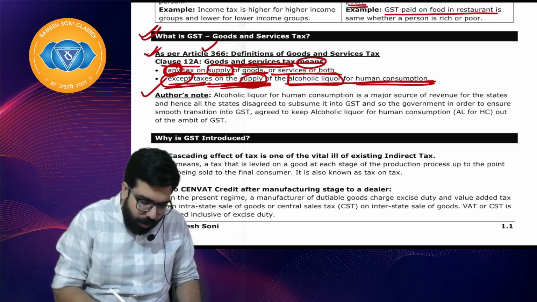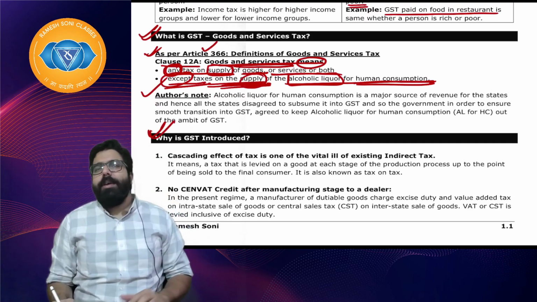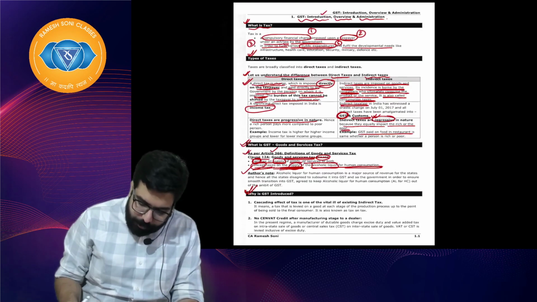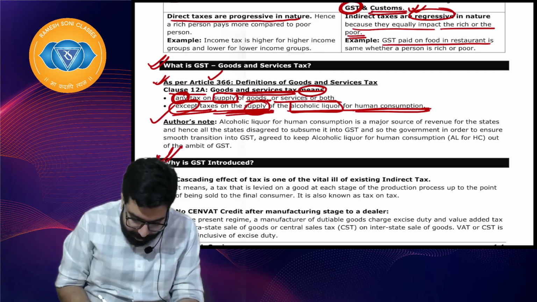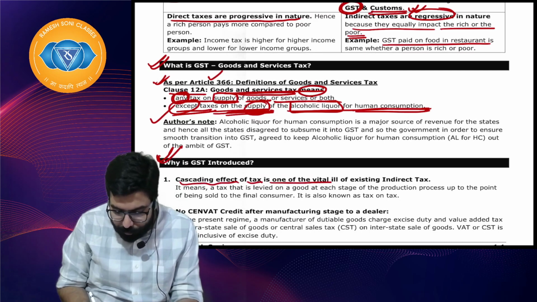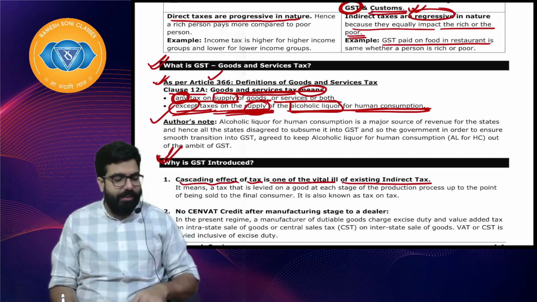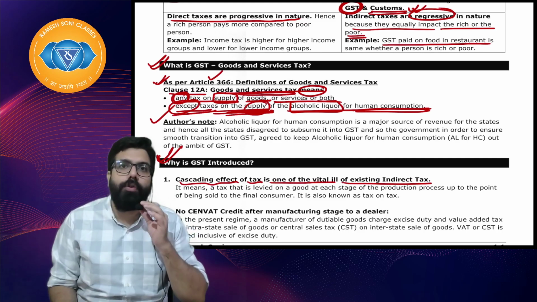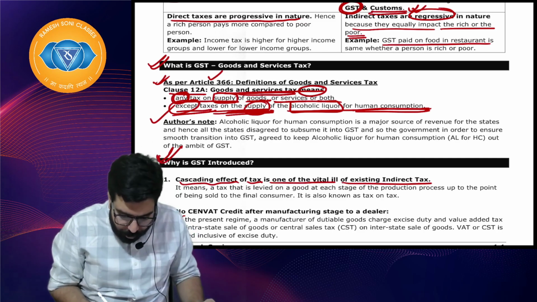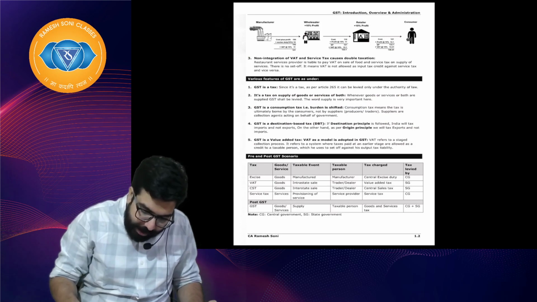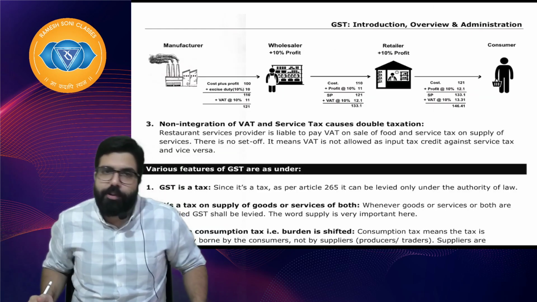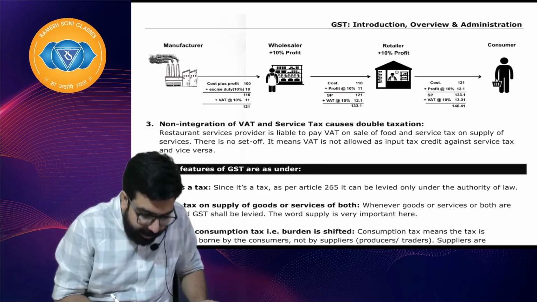Story, I have written it down. Why is GST introduced? Why is GST introduced? I will go ahead and explain. Cascading effect of tax is one of the vital ill effects of the existing indirect tax. I will go ahead and talk to you about this, and about input tax credit. This I'll explain with the help of a small drawing which is on the next page. Everyone on the next page.